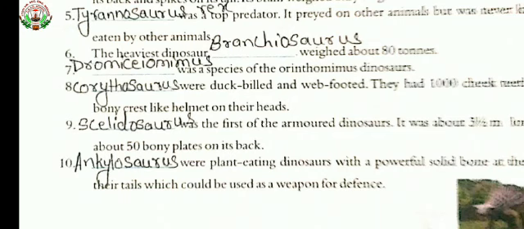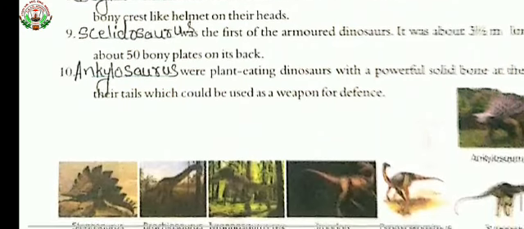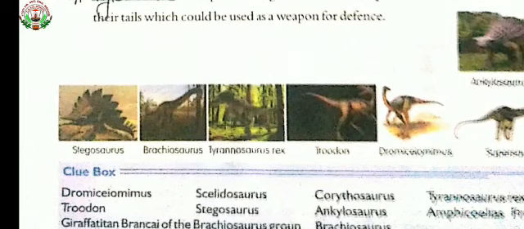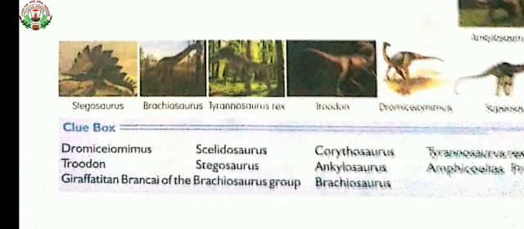Okay, so children, I am showing you here the pictures of the various dinosaurs. In the clue box, the name is given there. Please see the clue box and write down the correct spelling from there. Whatever I have dictated to you children, please note it down in your GK book and keep on learning.